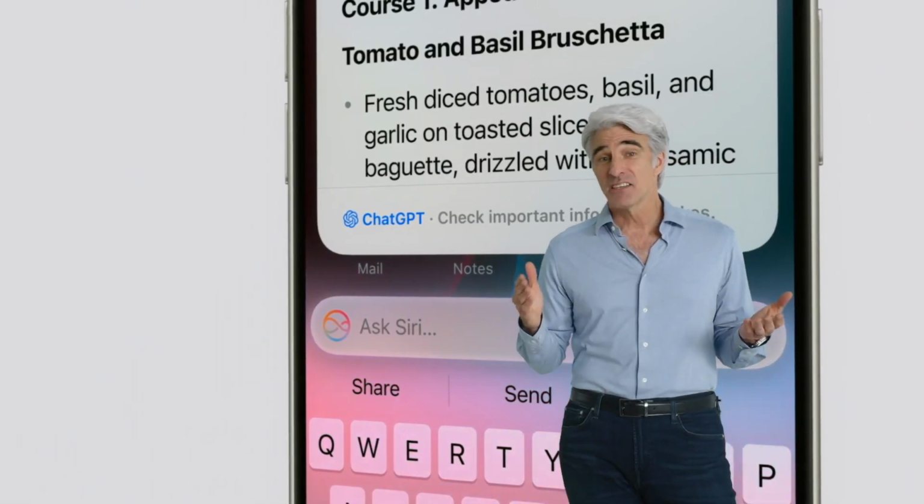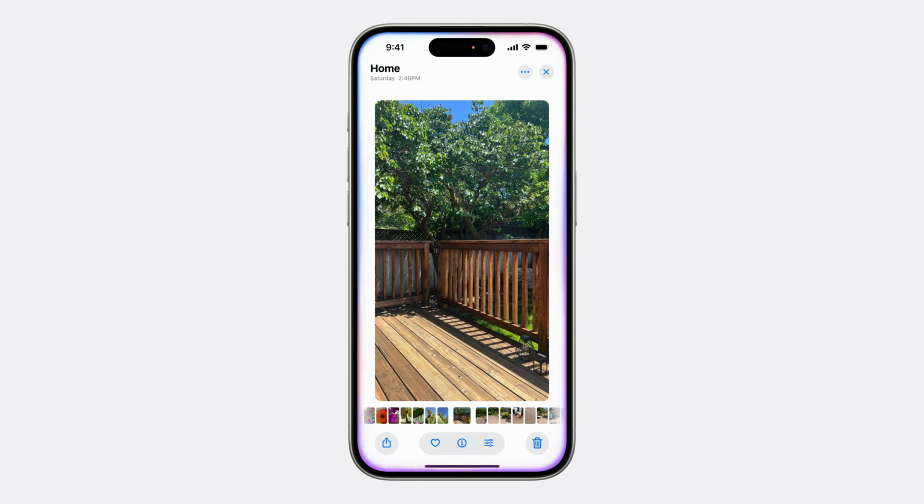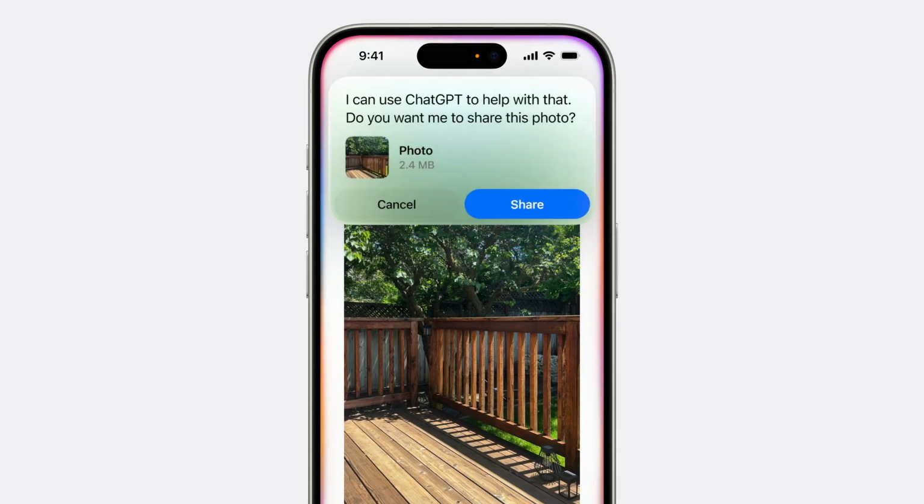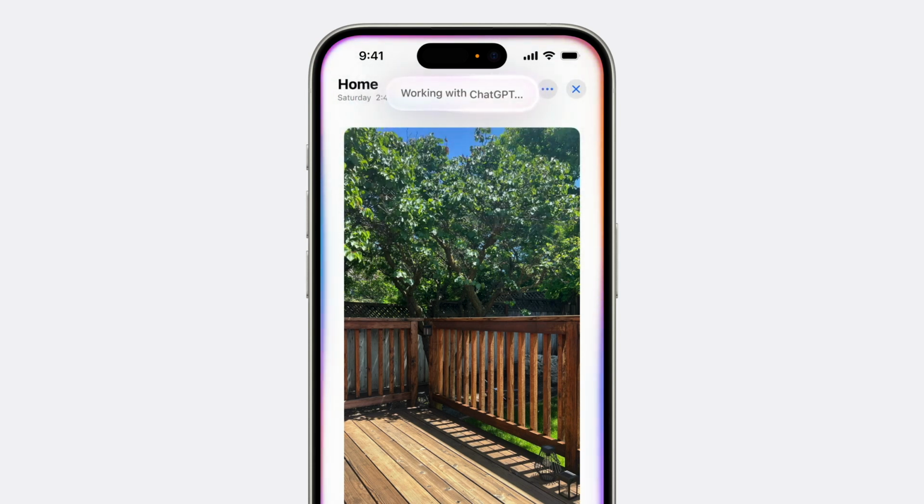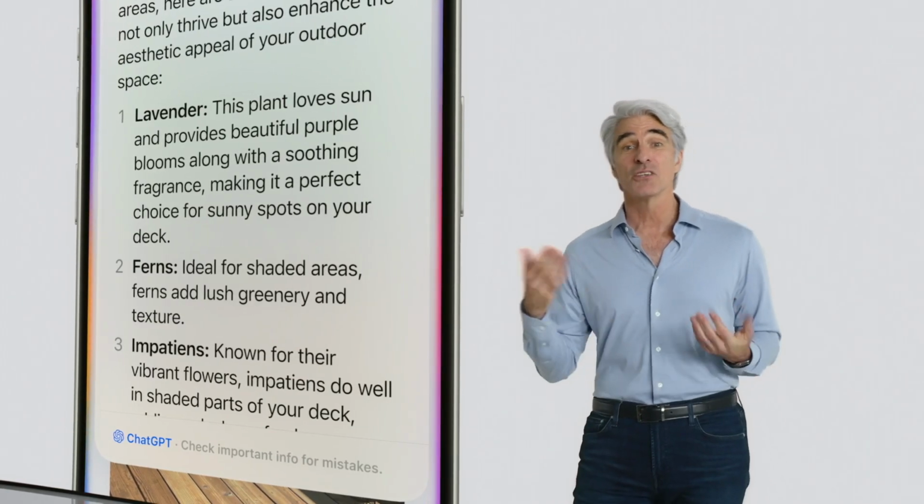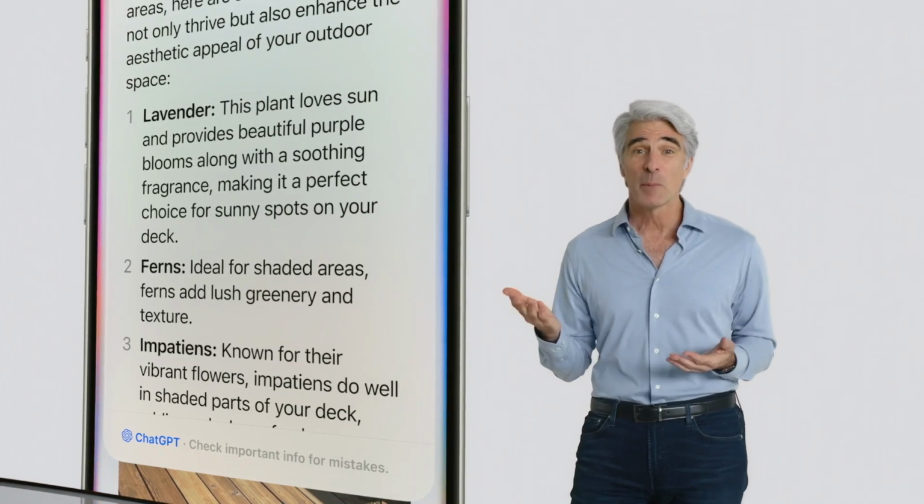If you want some advice on decorating, you can take a picture and ask, what kind of plants would go well on this deck? Siri confirms if it's okay to share your photo with ChatGPT and brings back relevant suggestions. You can also ask questions related to your documents, presentations, or PDFs.